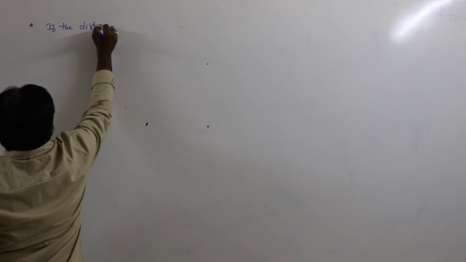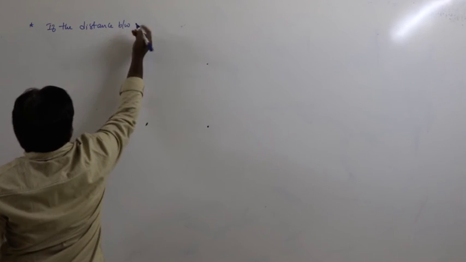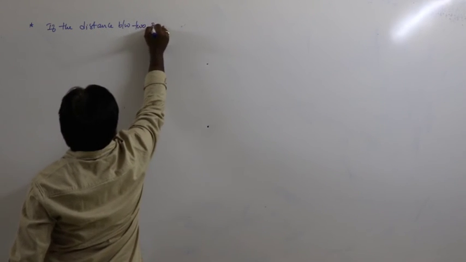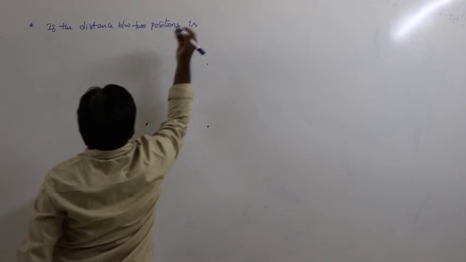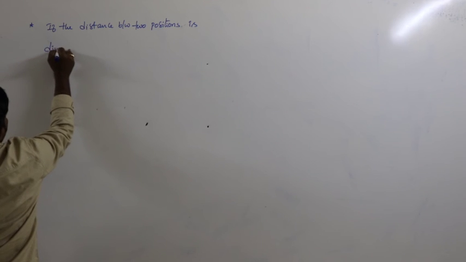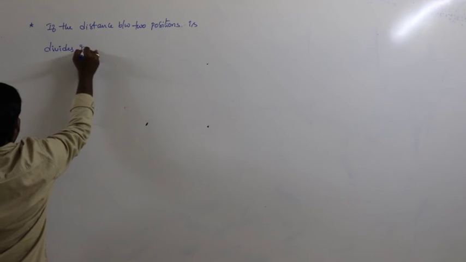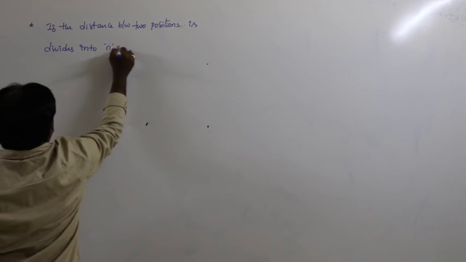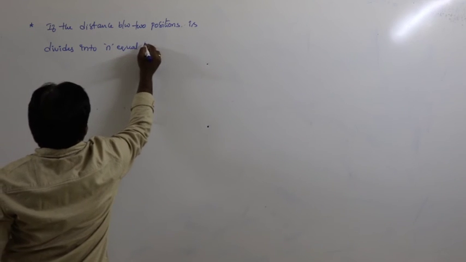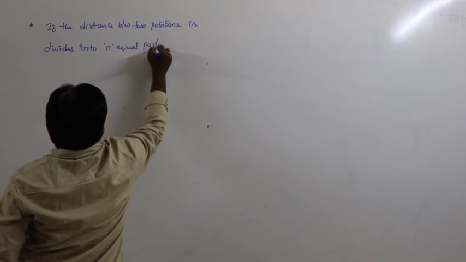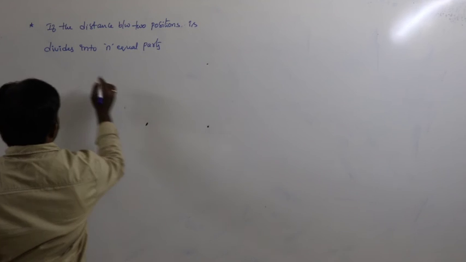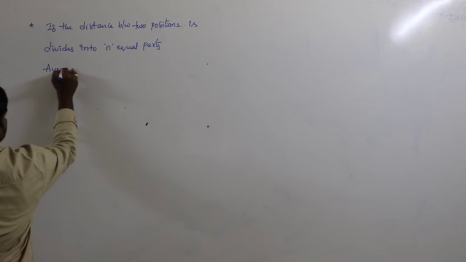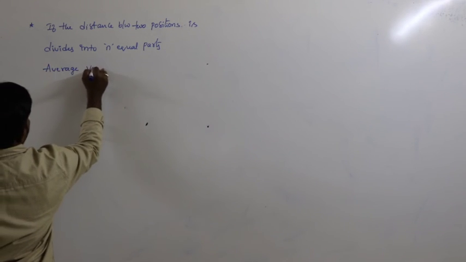If the distance between two positions is divided into n equal parts, then the average velocity or average speed